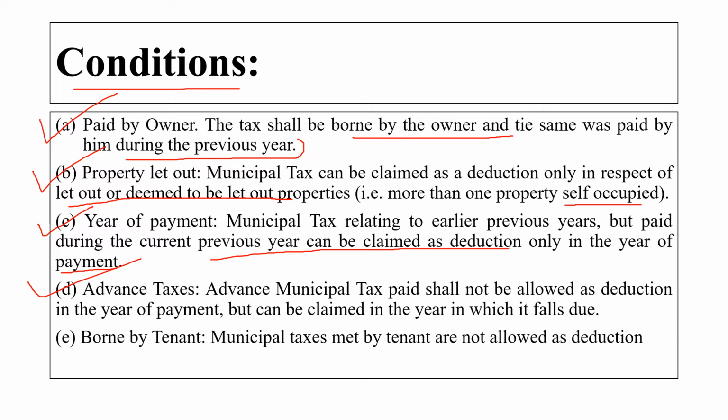Fourth one is advance taxes. Advance municipal tax paid shall not be allowed as a deduction in the year of the payment but can be claimed in the year in which it falls due. And last point is borne by the tenant. Municipal tax paid by the tenant is not allowed as a deduction here. So these are some conditions which you have to remember while calculating the tax under house property.